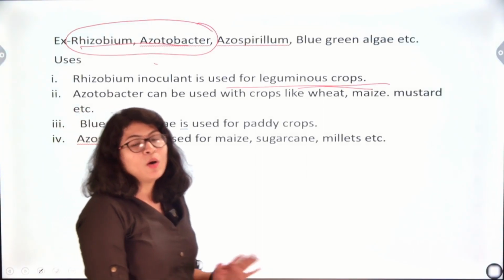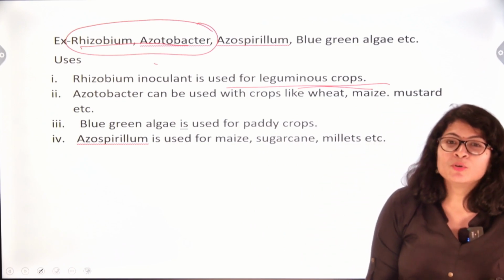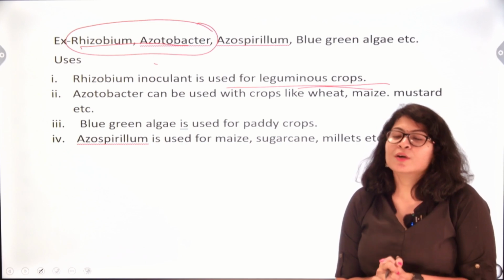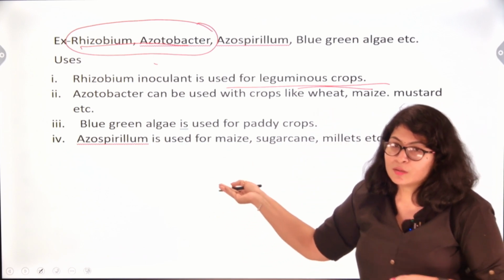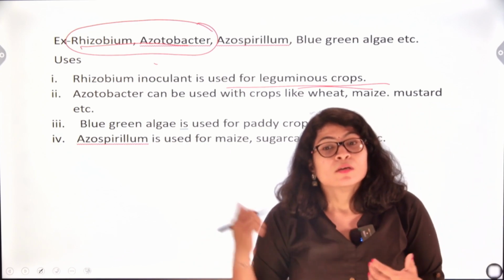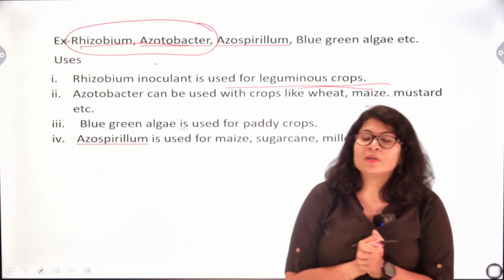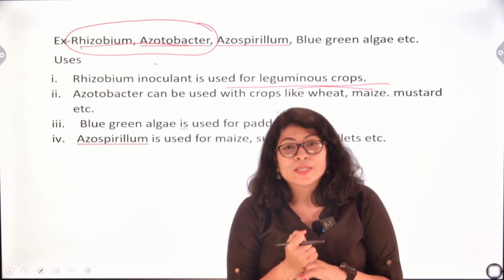Basically, I guess that's it for the chapter. This was all about the chemicals which we use in agriculture. With this, we come to the end of this chapter. This was a very small chapter, yet important, because here you have to remember the names of whatever we are studying, be it insecticide, pesticide, herbicide, or the biofertilizers. You have to remember the examples thoroughly, because from this chapter you can get at least 1 or 2 marks of MCQs if you remember the examples properly.